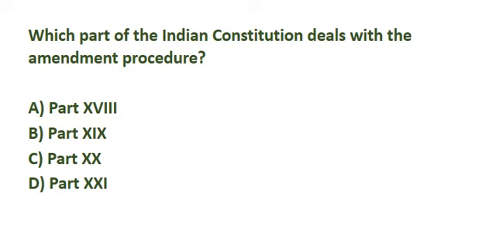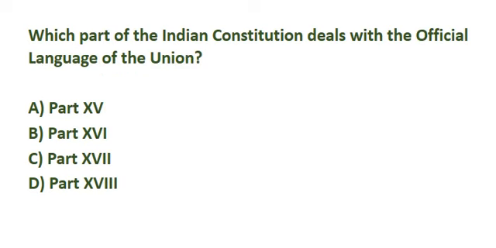Which part of the Indian Constitution deals with the amendment procedure? Correct answer is option D, part 21. Which part of the Indian Constitution deals with the official language of the Union? Correct answer is option C, Part 17.